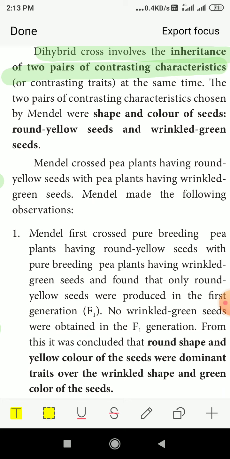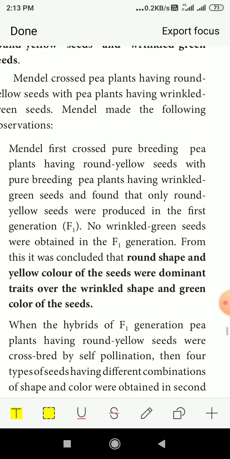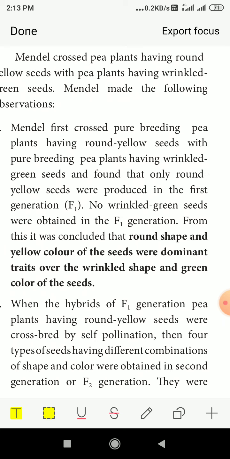Mendel crossed pea plants having round yellow seeds with pea plants having wrinkled green seeds. Mendel made the following observation. He first crossed pure breeding pea plants having round yellow seeds with pure breeding pea plants having wrinkled green seeds and found that only round yellow seeds were produced in the first generation.